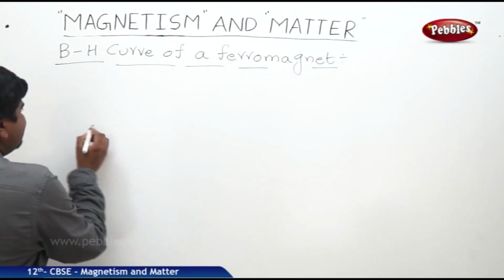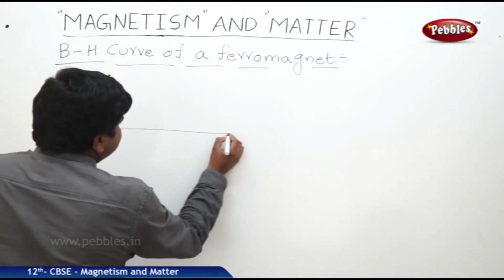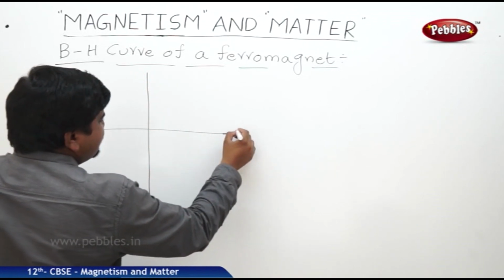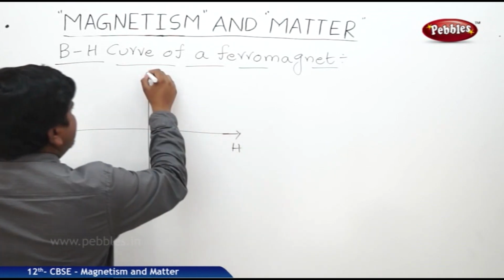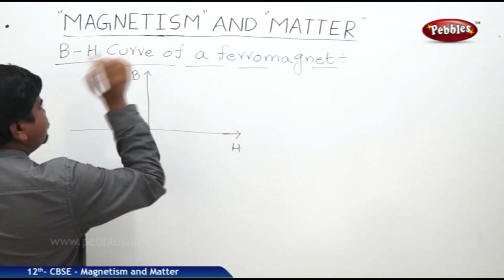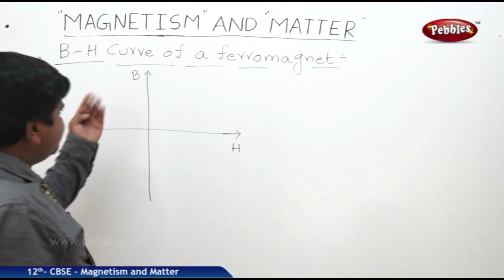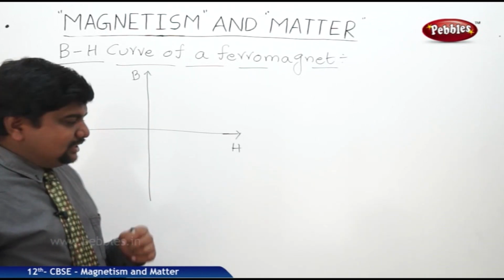The BH curve will be like this. So along x-axis we are taking H, along y-axis we are taking B, where H is in A by m units, where B is in Tesla, we know that.